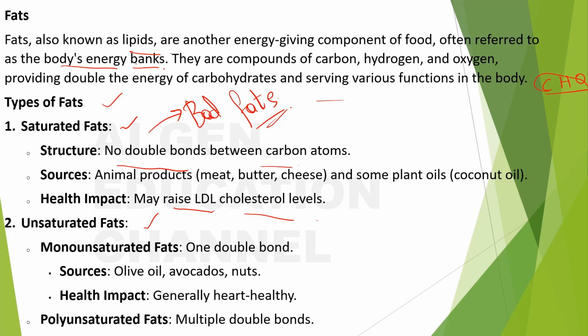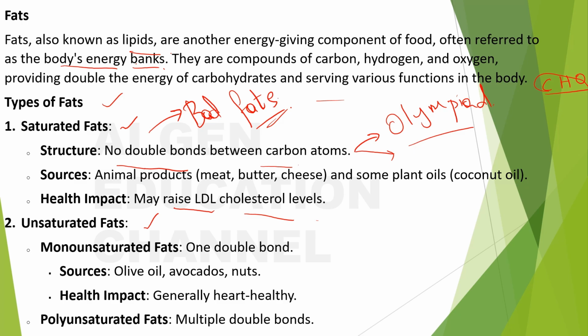There are no double bonds between the carbon atoms. You can't understand all this, right? No double bonds between the carbon atoms. But the reason I have included this aspect in your part is that I thought it may be of some use for your Olympiad exams or any competitive exams that you may take. So I thought it's better that you know about it. No double bonds between the carbon atoms. It means that they can get bonded with... okay, I don't want to get into that. So, no double bonds between the carbon atoms.